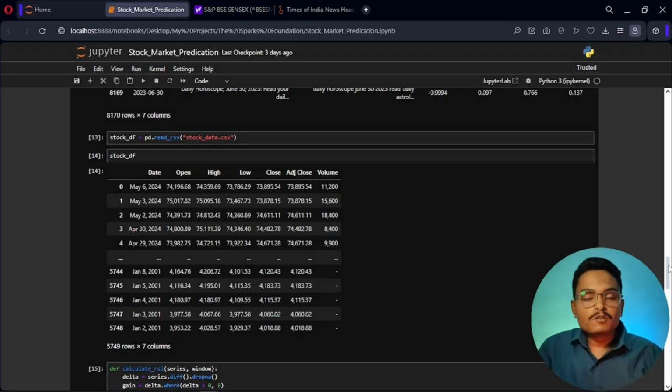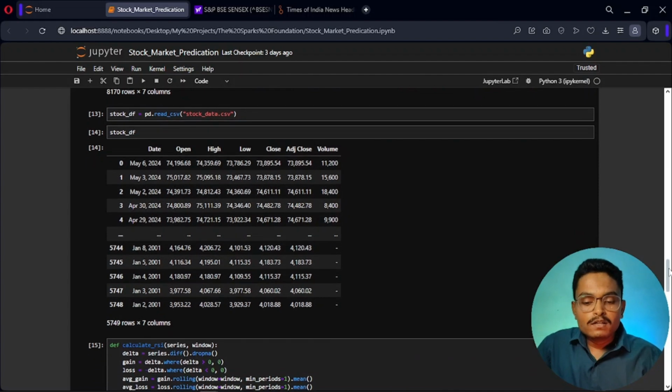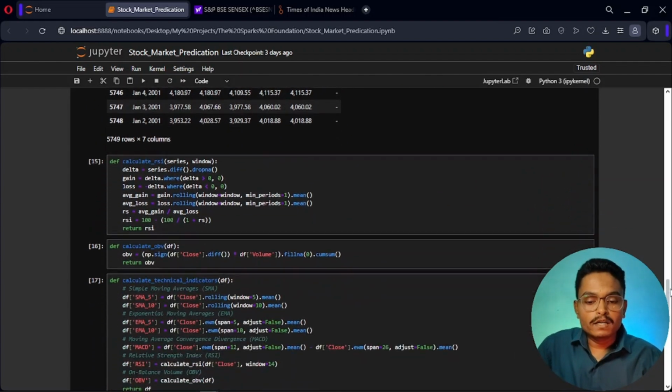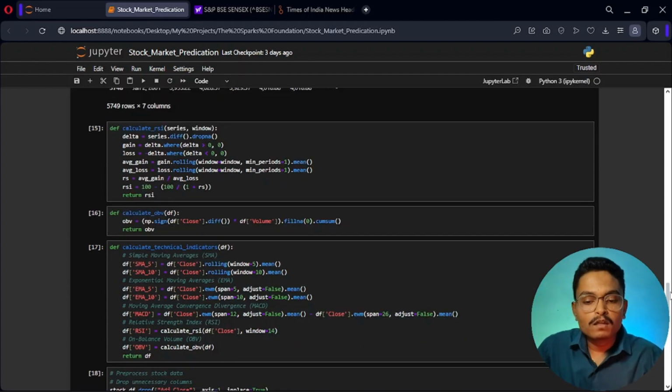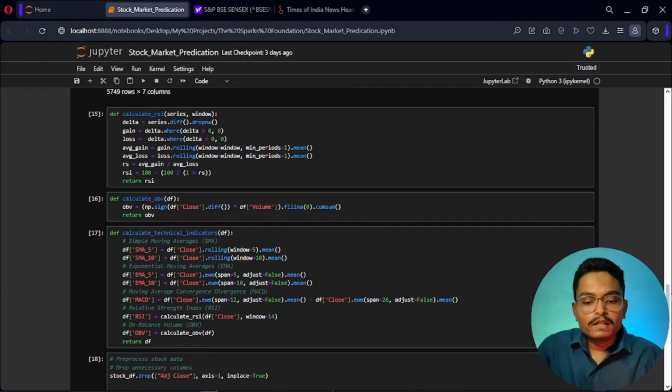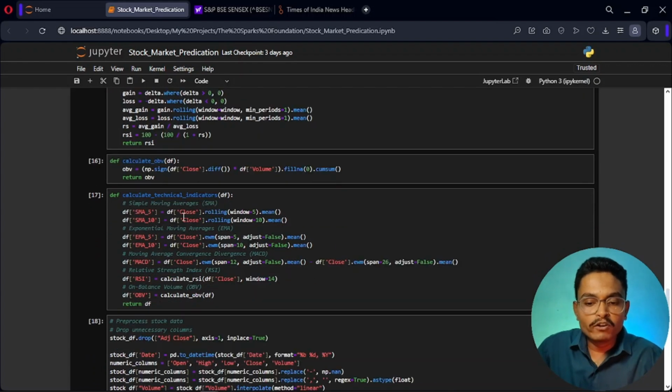Now for analysis of our stock data, we have created some def functions to calculate the RSI. RSI is the relative strength index. Then OBV, the on balance volume, for the volume column. Then we have calculated the simple moving average, exponential moving average, and also calculated the MACD. All of this will help us to analyze our stock market data.